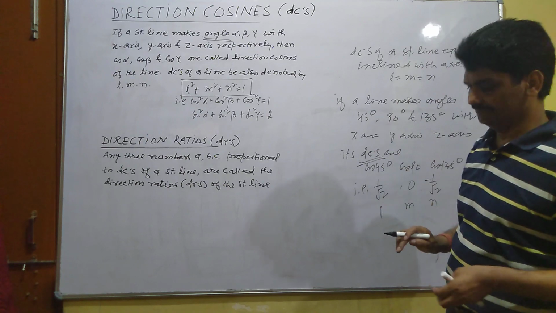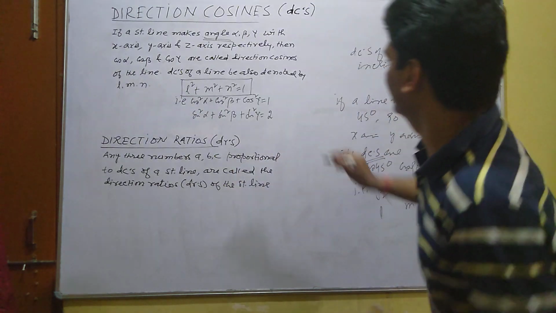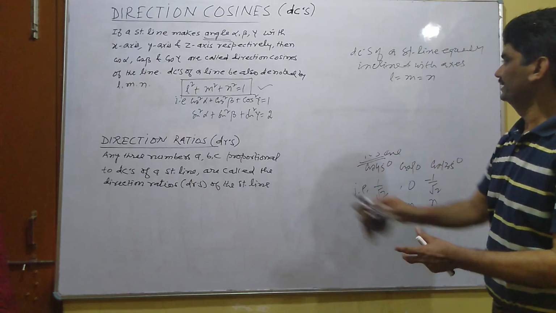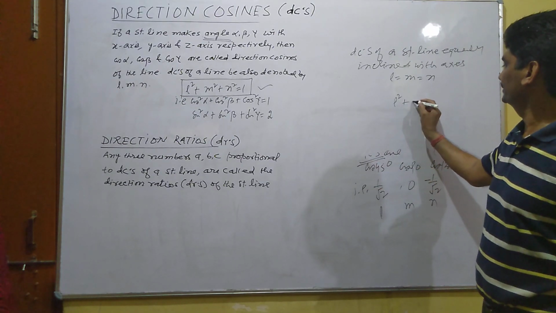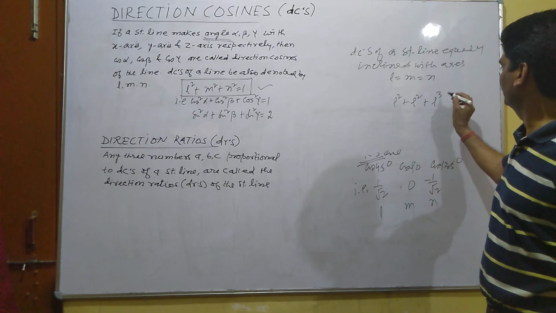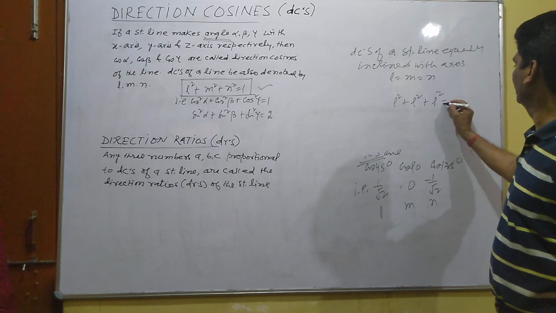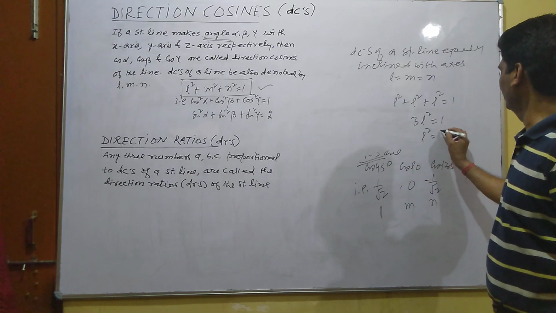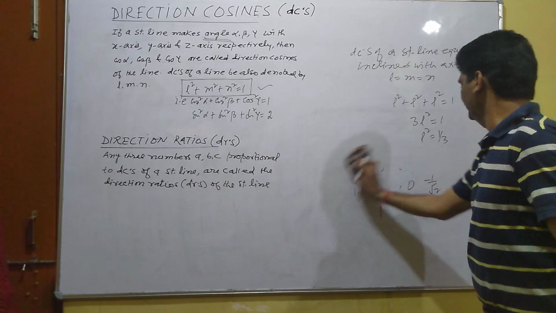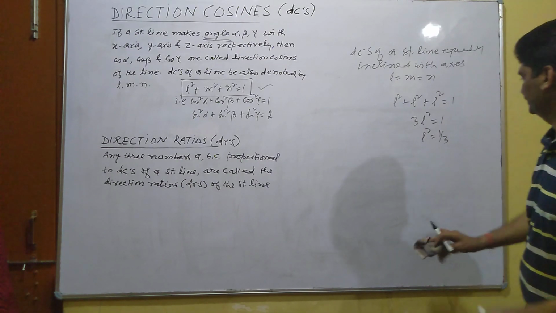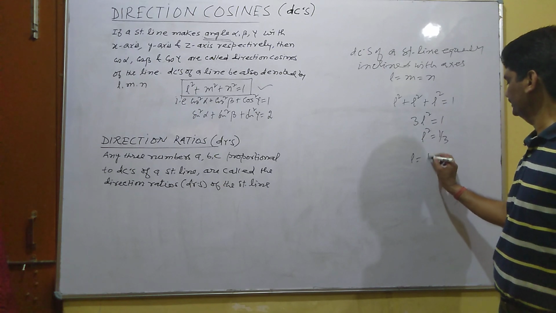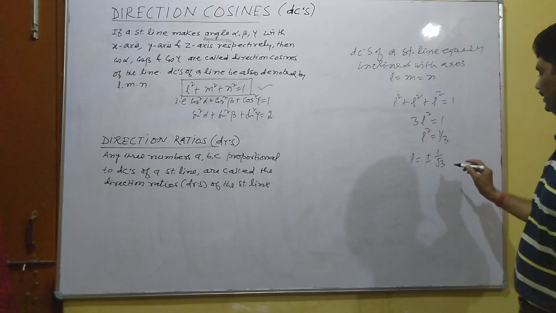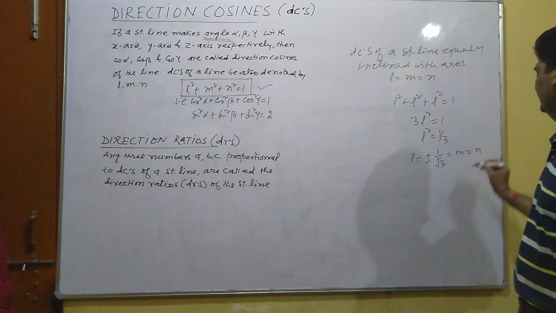Then using the relation, if we put l equal to m equal to n, then l square plus l square plus l square equal to 1. That is 3l square equal to 1, so l square equal to 1 by 3, that is l equal to plus minus 1 upon root 3. Since the line is equally inclined, this is the value of m and n also.